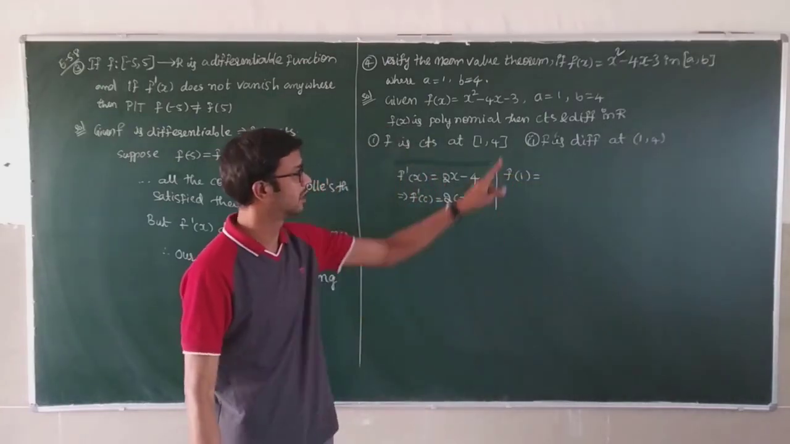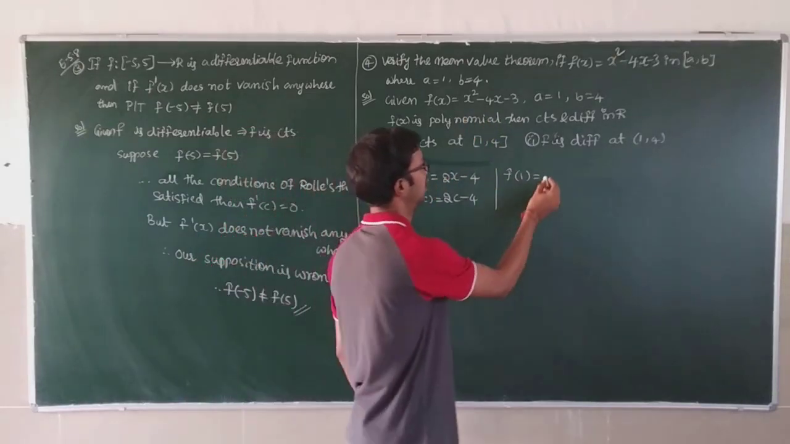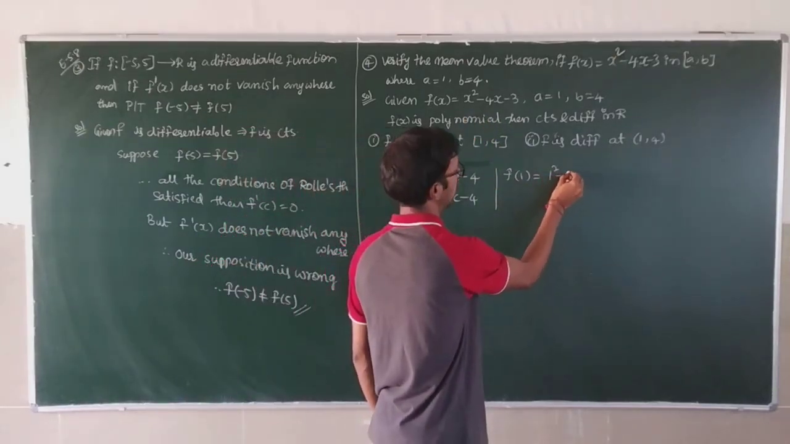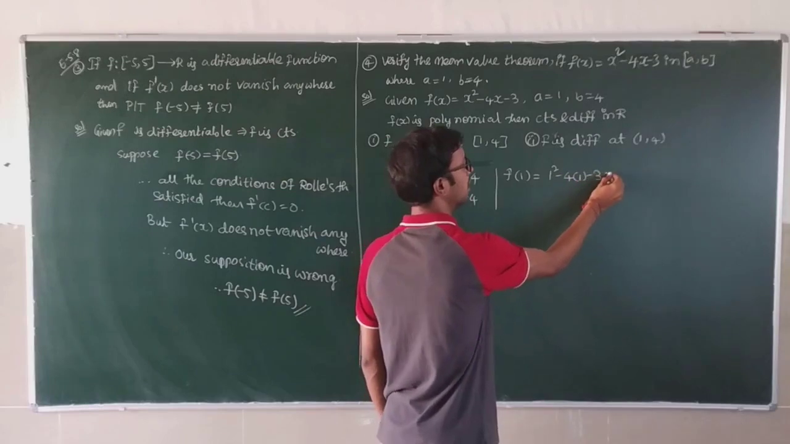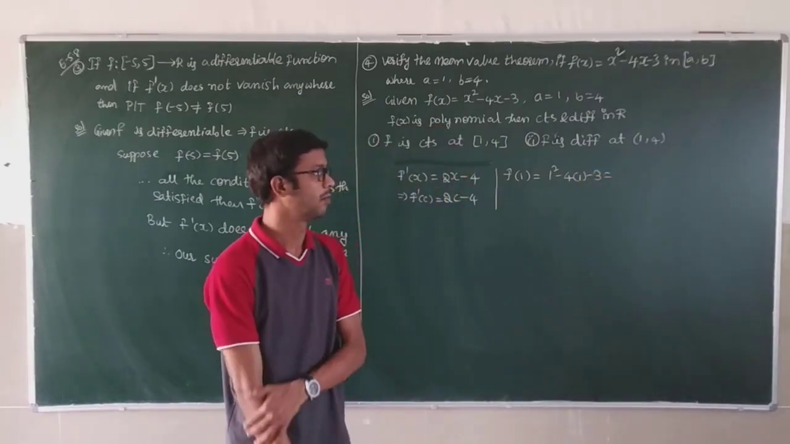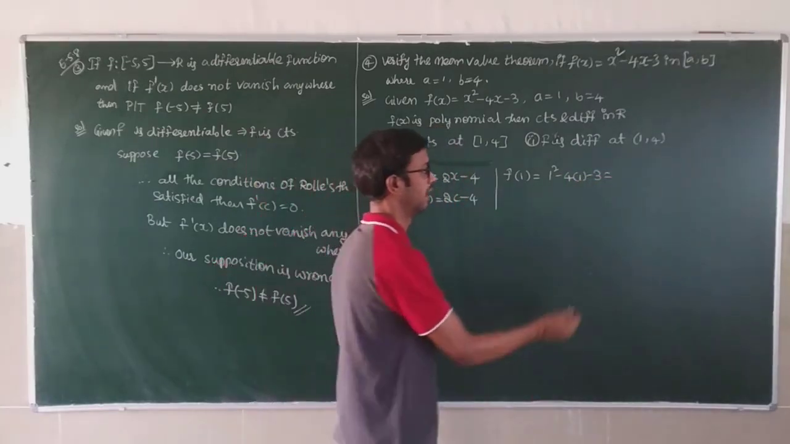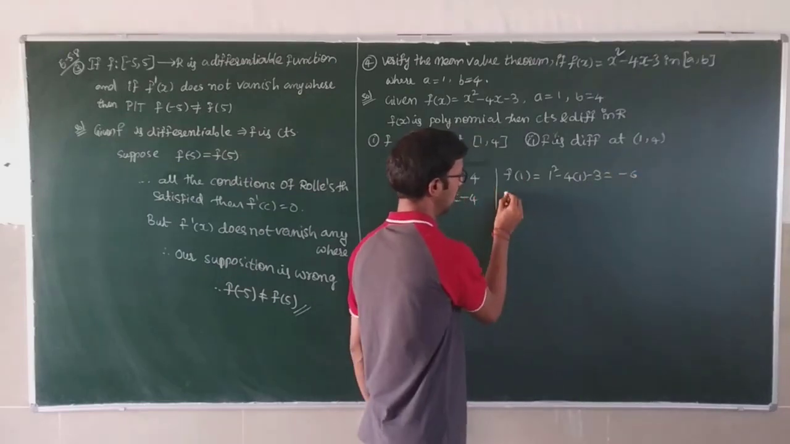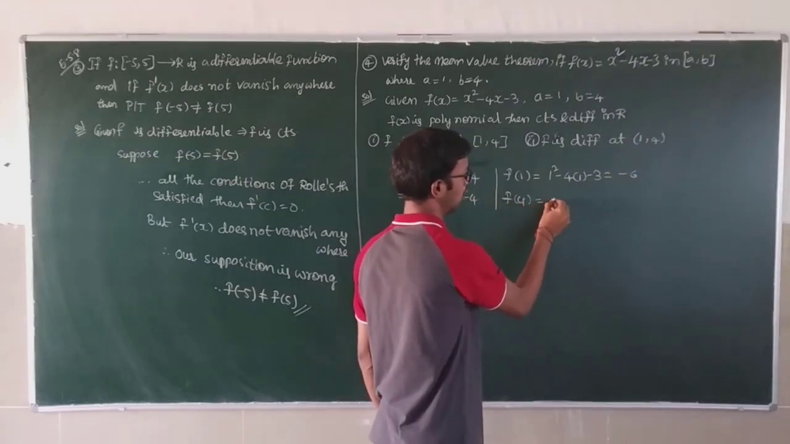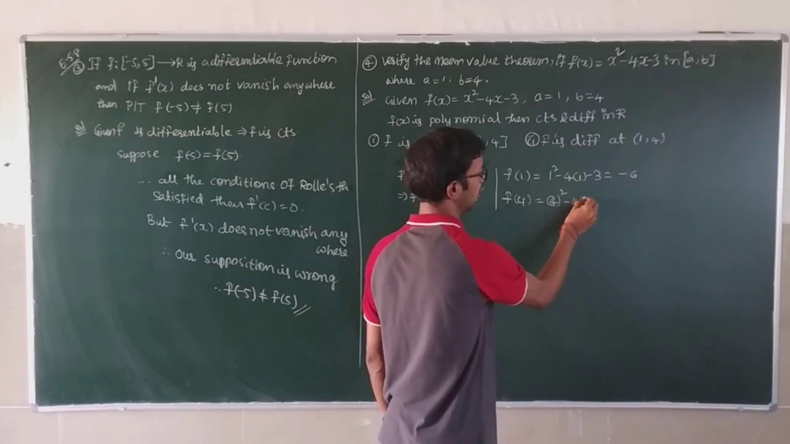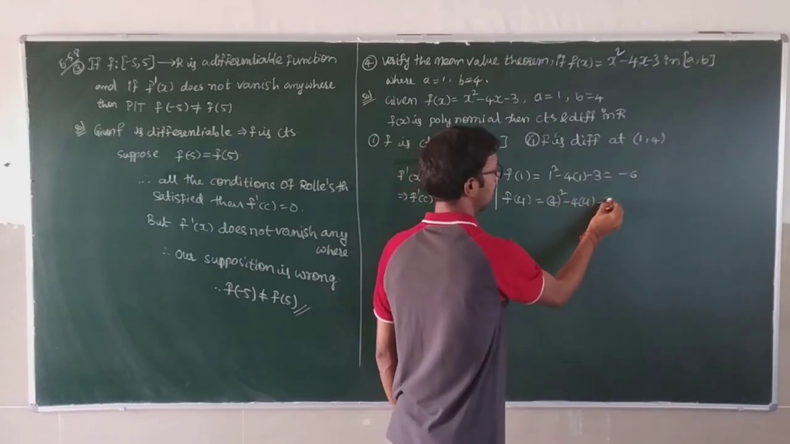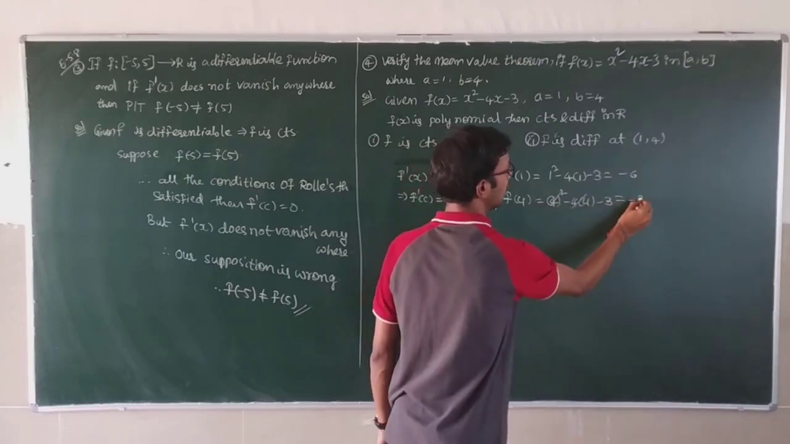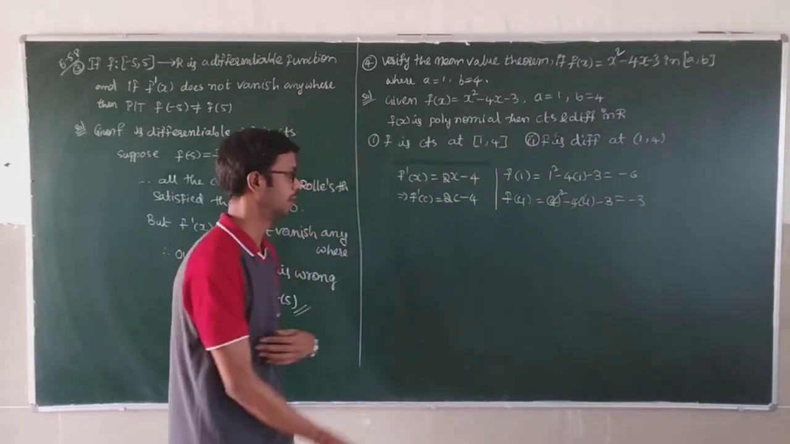Next, f of a value. What is f of a? 1 square minus 4 into 1 minus 3 is equal to 1 minus 4 is minus 3, minus 3 is minus 6. f of 4 is equal to 4 square minus 4 into 4 minus 3. These two cancel. Minus 3 is f of b.